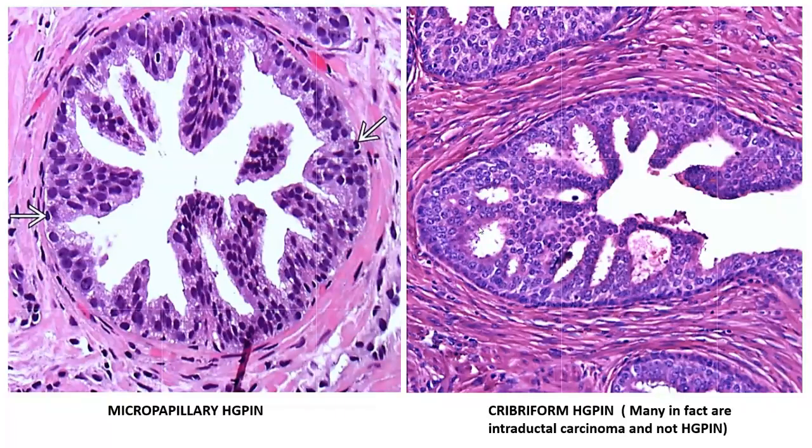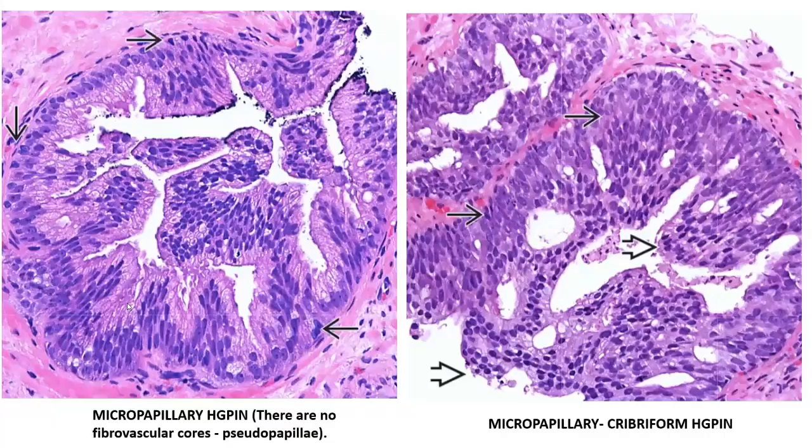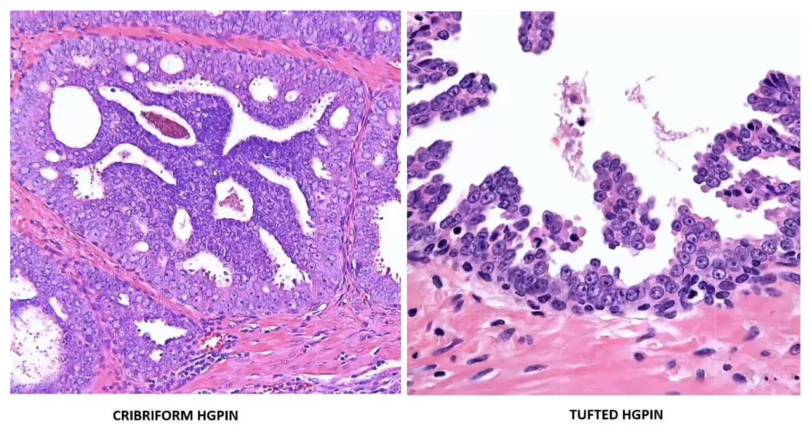In this image on the right, you have a cribriform pattern which is present within the HGPIN glands. Again, here you have mostly a micropapillary kind of pattern, whereas in the image on the right, you have a combined micropapillary as well as a cribriform growth pattern within the HGPIN glands. In this image on the left, you have a mostly cribriform pattern, while the one on the right shows a tufted kind of pattern with the luminal undulations.